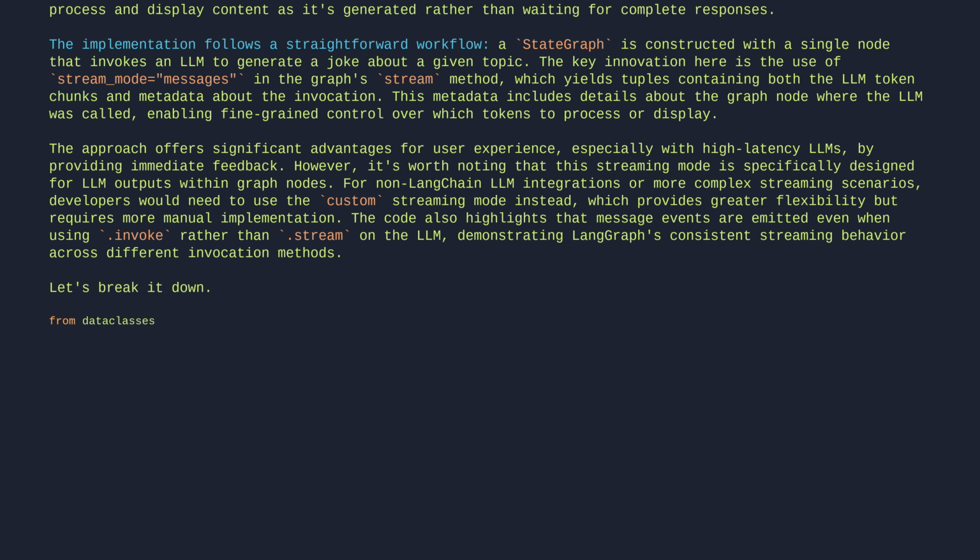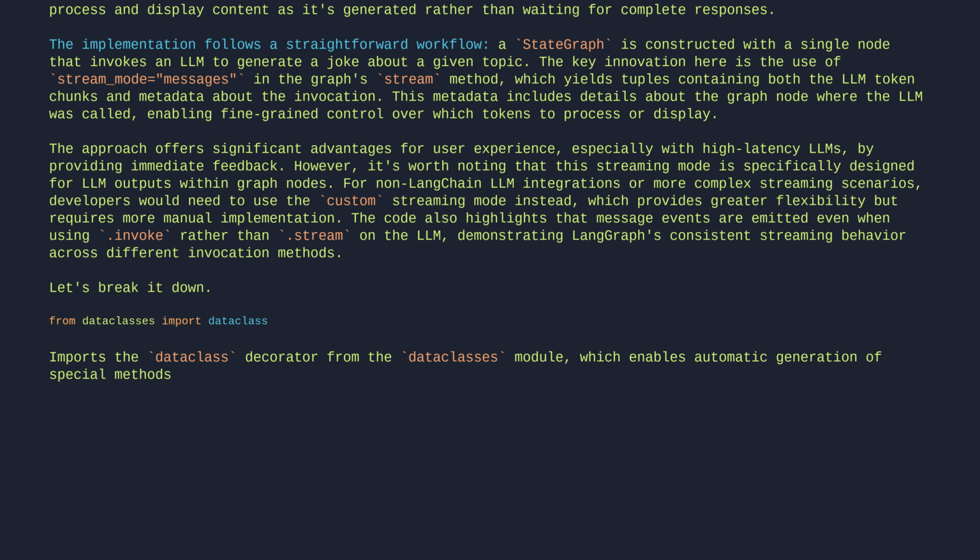From dataclasses, import dataclass. Imports the dataclass decorator from the dataclasses module, which enables automatic generation of special methods like __init__ and __repr__ for classes, reducing boilerplate code when defining simple data containers.